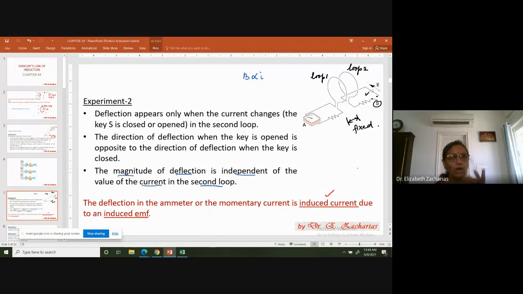Okay, and you all know that for a current, there has to be an EMF. For a current, there has to be an EMF. So you conclude that this induced current is happening because of an induced EMF that has happened in loop 1. So somebody has induced an EMF in loop 1, and because of this induced EMF, there is an induced current in loop 1. Okay, so in the next slide, we are going to see what induced this EMF and the consequential induced current.